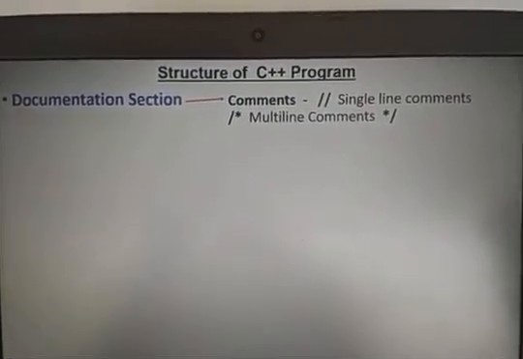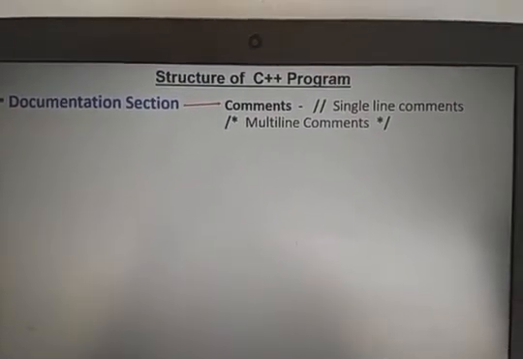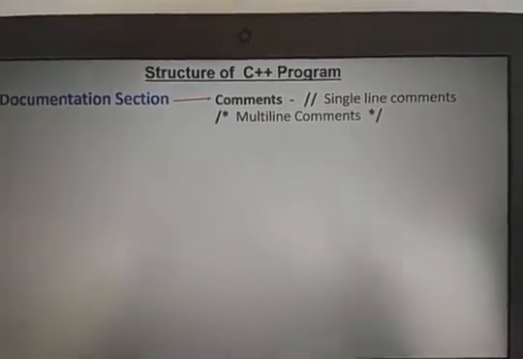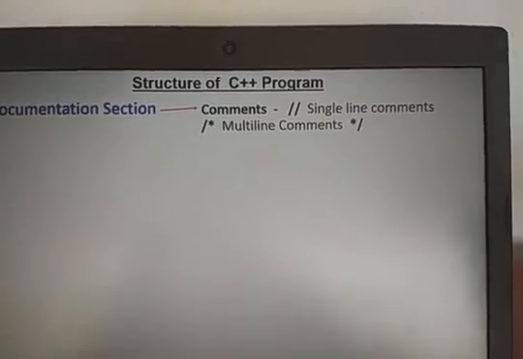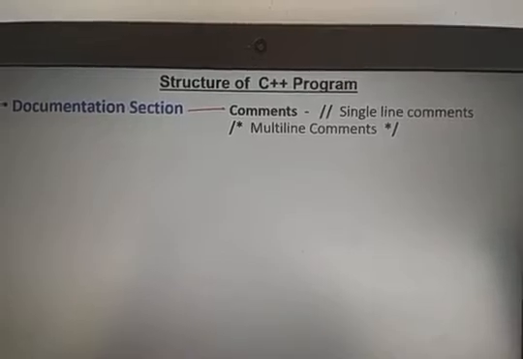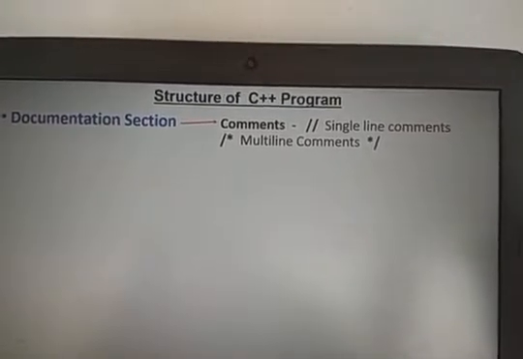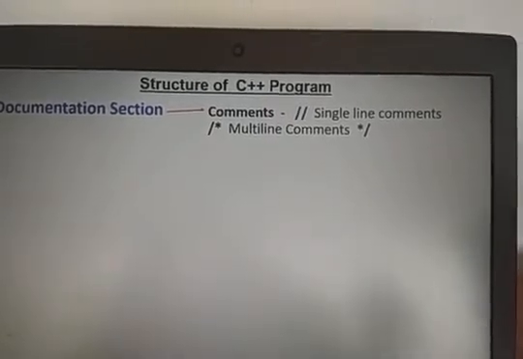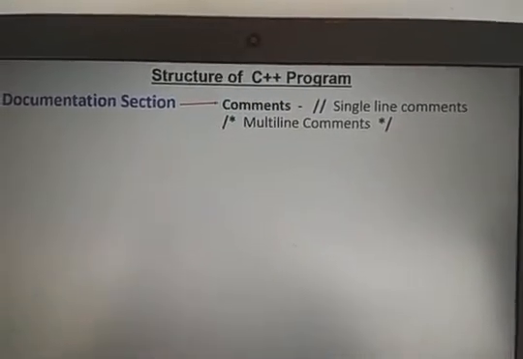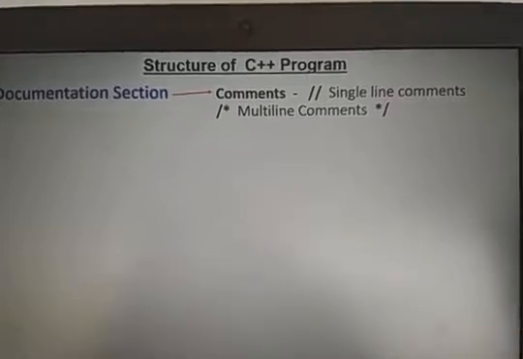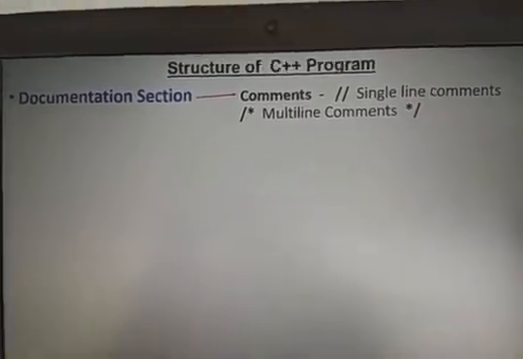Single line comments are like: program for display, program for calculate factorial. But if I want to write the comment in two or more lines, for example, a program to read two numbers from the keyboard and perform all arithmetic and logical operations, it means the length of the comment increases. Then we can go for the multi-line comments.